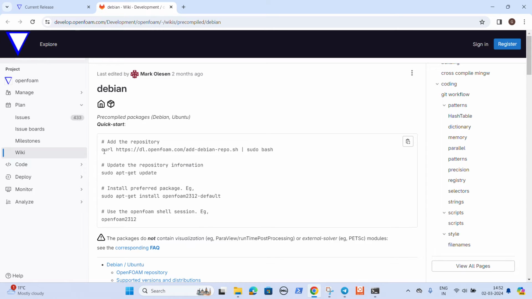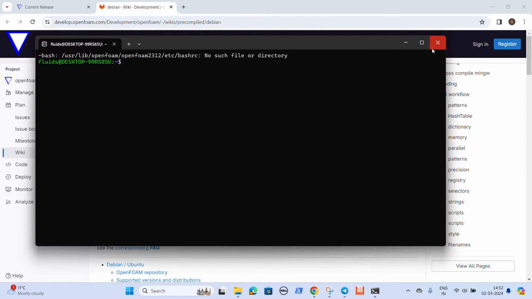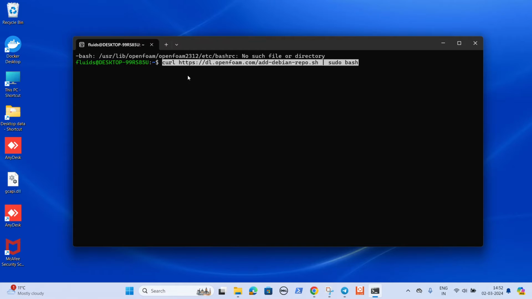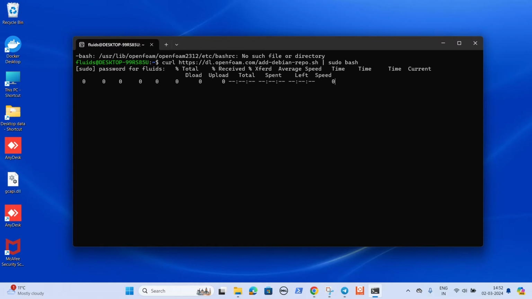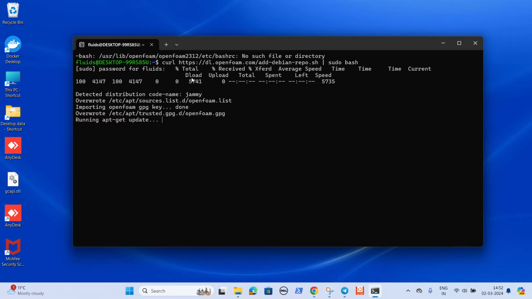session. So first I'll copy this and I'll paste it in the Ubuntu terminal. Here you can see the repository is set up, and now you can install package.